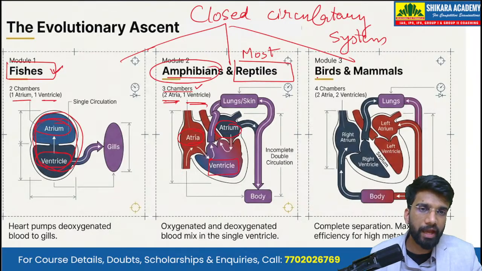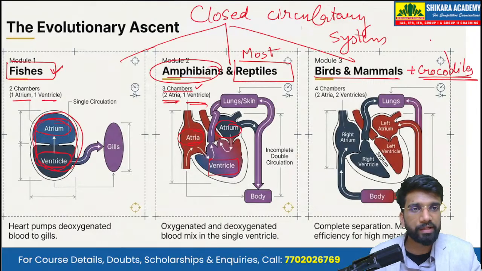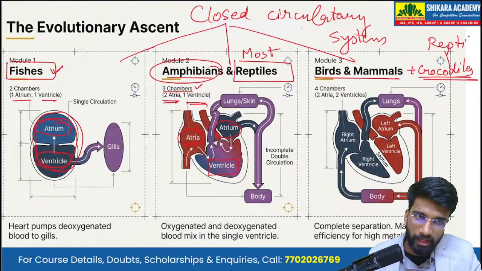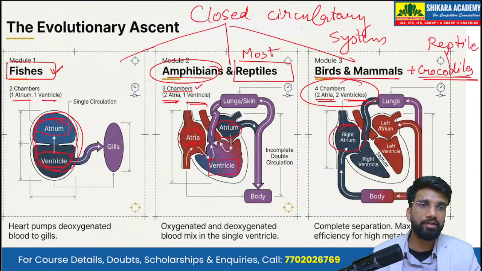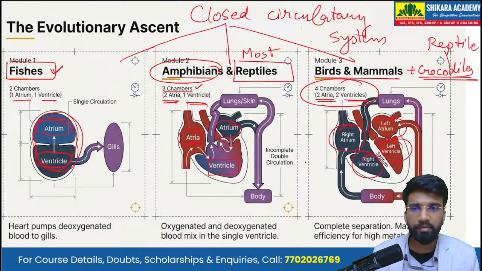In birds, mammals, and crocodiles, that one exception is crocodiles. The crocodile is a reptile, but despite that, it has a four-chambered heart. That is, it has two atria and two ventricles: right atrium, left atrium, right ventricle, and left ventricle.